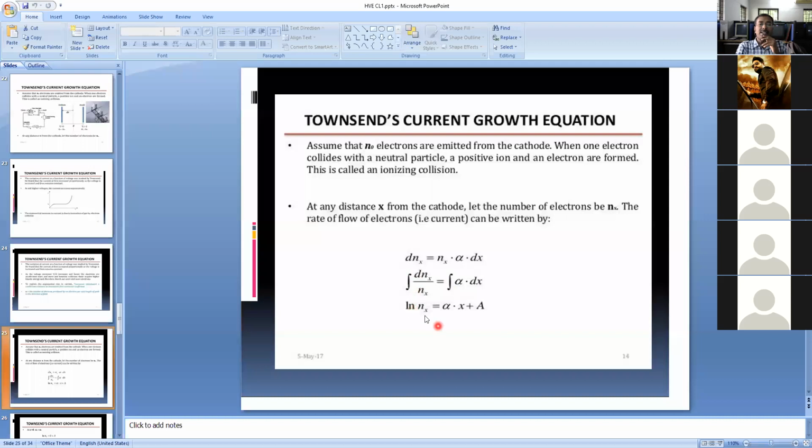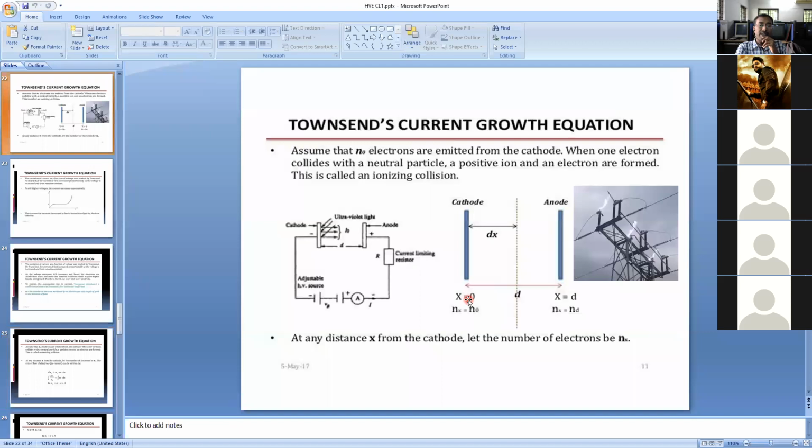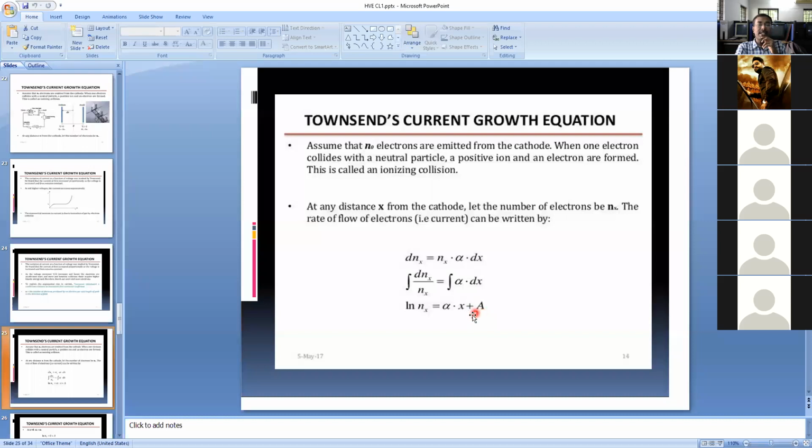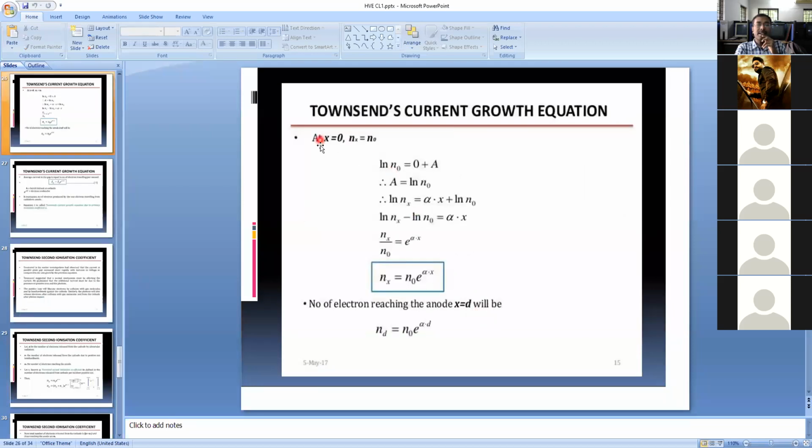So this is called the initial conditions. At x is equal to 0, you know well, distance x is equal to 0. During the transient condition at the cathode, x is equal to 0, and the initial number of electrons at the cathode plate is called n naught. So that is called n at x is equal to 0. All of you write this.